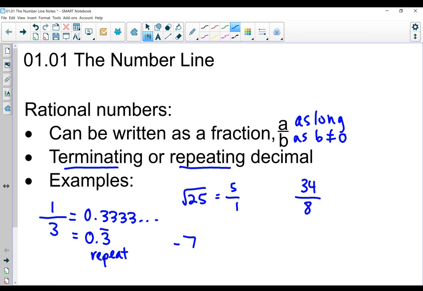I could even take a fraction like 3/4. I'm going to go ahead and change 3/4 into a decimal as well, because it's one that we all know. It's 0.75. And this is a decimal that stops. I don't have anything after the 5. There's no dots after that to show it continues, which means that it terminates. So any fraction I can dream of, any integer, any whole number, any decimal that stops, any decimal that repeats.